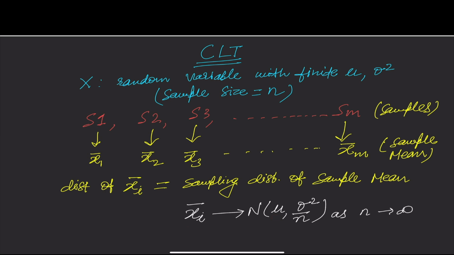And the variance of this xi bar will be sigma squared divided by small n, that is my sample size. So this n comes in the denominator of sigma squared, as n tends to infinity.